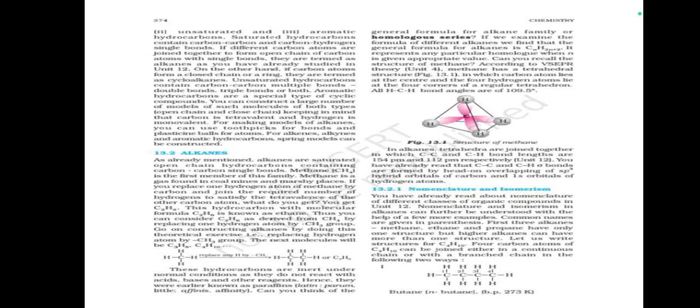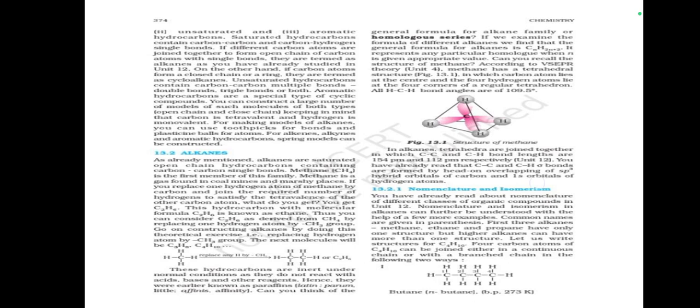Nomenclature and isomerism in alkanes can further be understood with the help of a few more examples. Common names are given in parentheses. The first three alkanes, methane, ethane, and propane, have only one structure, but higher alkanes can have more than one structure. Let us write structures for C4H10. The four carbon atoms of C4H10 can be joined either in a continuous chain or in a branched chain in the following two ways.